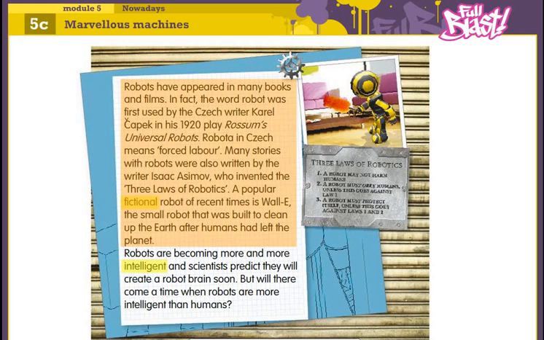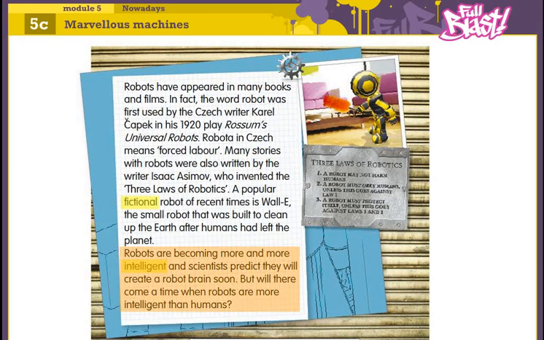A popular fictional robot of recent times is WALL-E, the small robot that was built to clean up the Earth after humans had left the planet. Robots are becoming more and more intelligent, and scientists predict they will create a robot brain soon. But will there come a time when robots are more intelligent than humans?